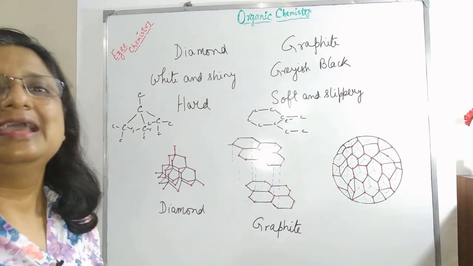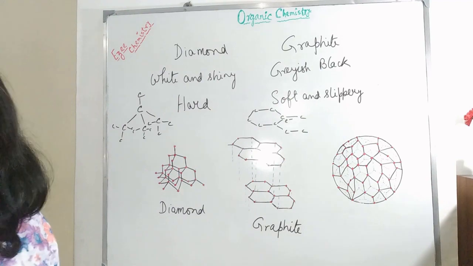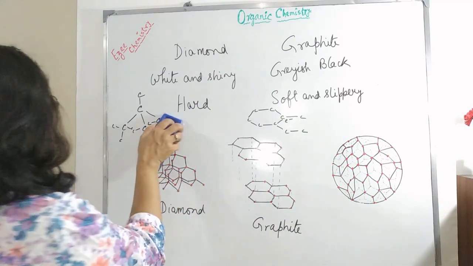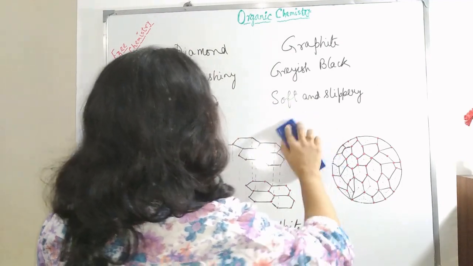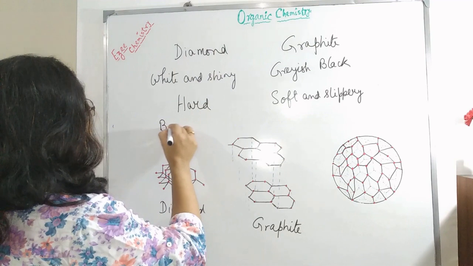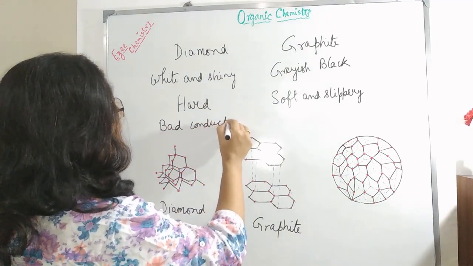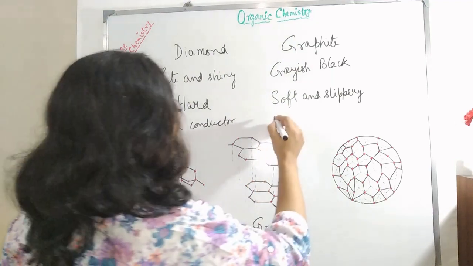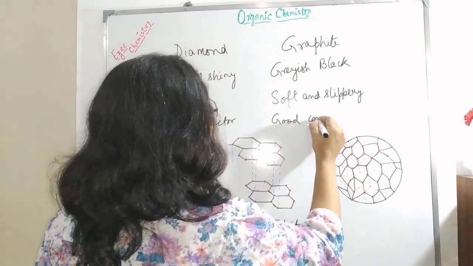This free electron helps in conduction of current. That's why we say for diamond that it is a bad conductor of electricity. Whereas in graphite we can see it is a good conductor of electricity.